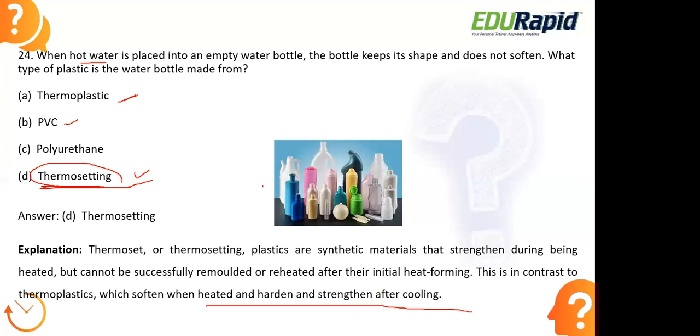Moving to the next question now. Alum is used as an analgesic, a fertilizer, a disinfectant, a purifier of water.